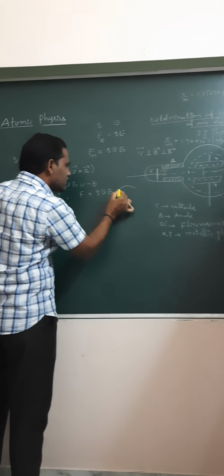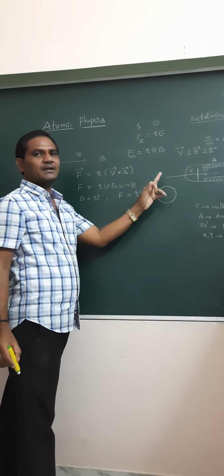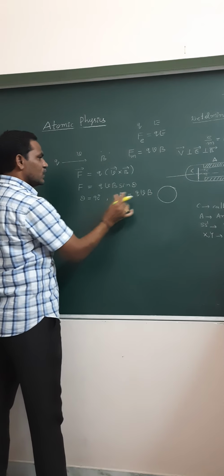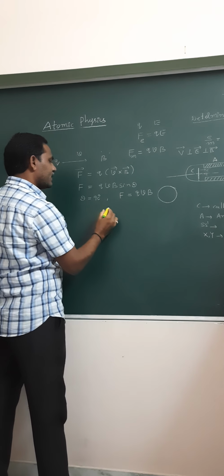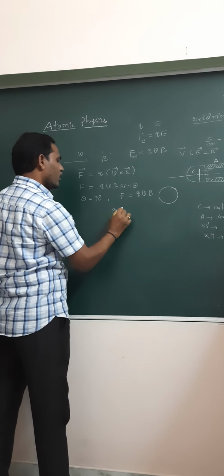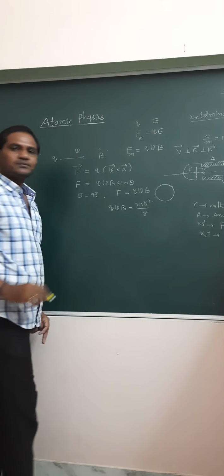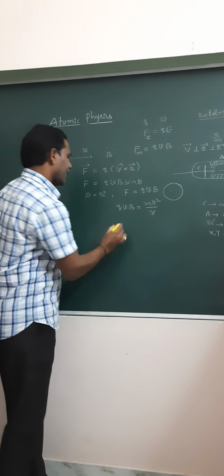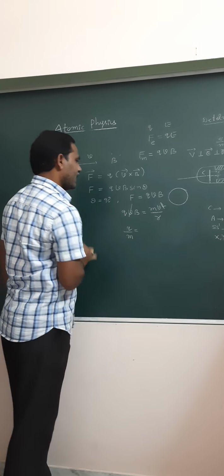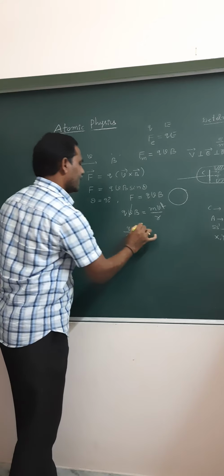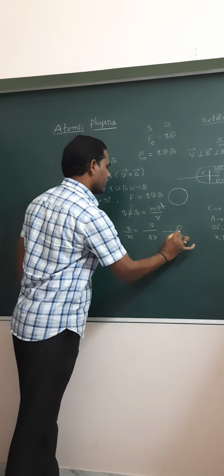Then the charged particle moves in that magnetic field in a circular path. So to describe the circular path, this force provides the necessary centripetal force. Therefore, we can write QVB is equal to centripetal force mv square by r. From this we cancel V, and what we get is Q by m is equal to V by rB, this is equation 1.